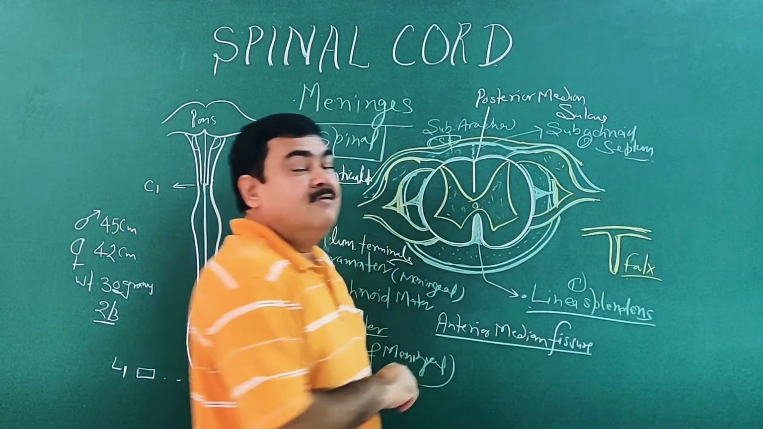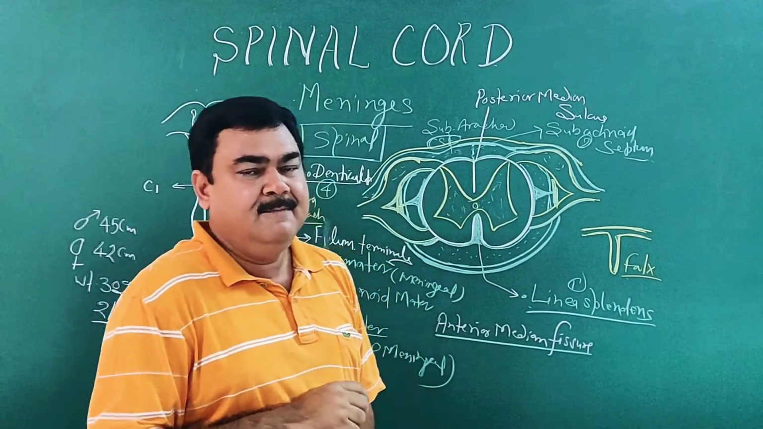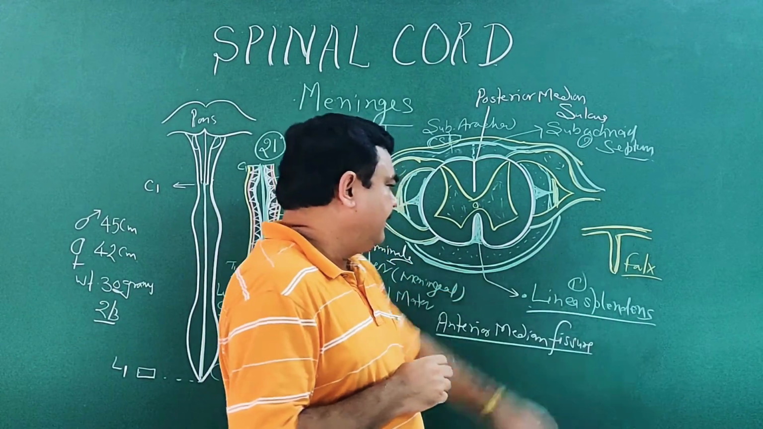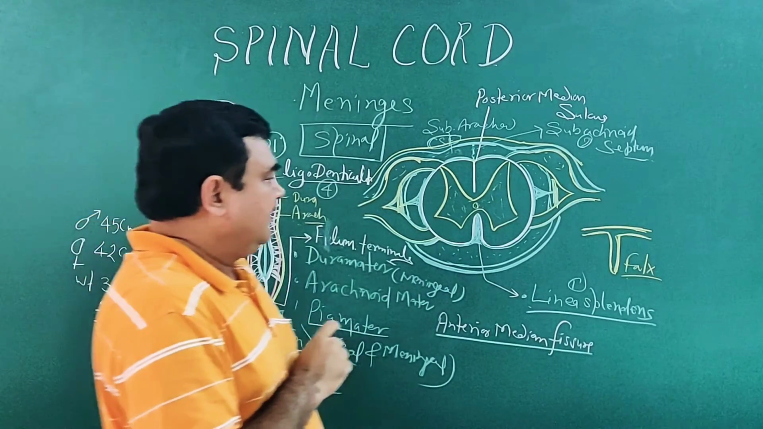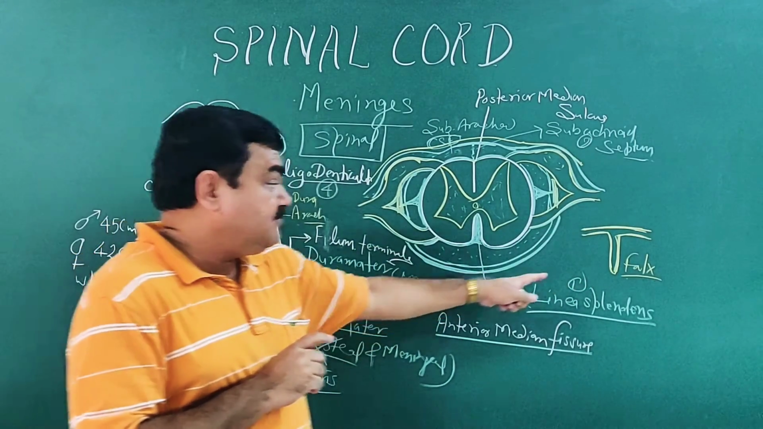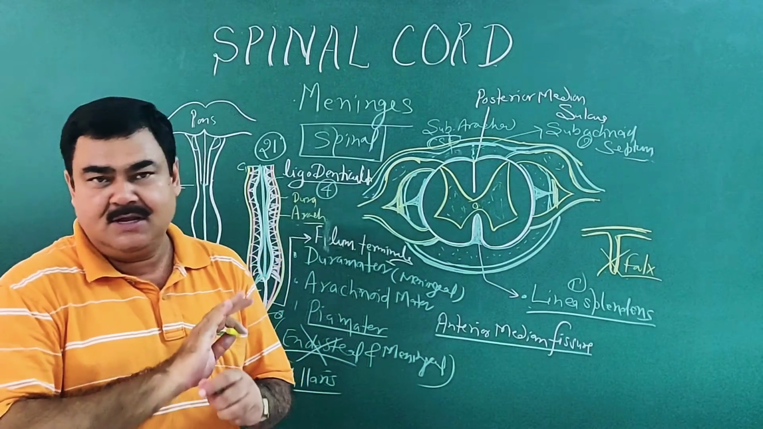This may be falx cerebelli, tentorium cerebelli, according to position. So we will discuss later. So this is cranial dura, and in spinal dura these folds are not present. So folds of the meningeal layer are not present.